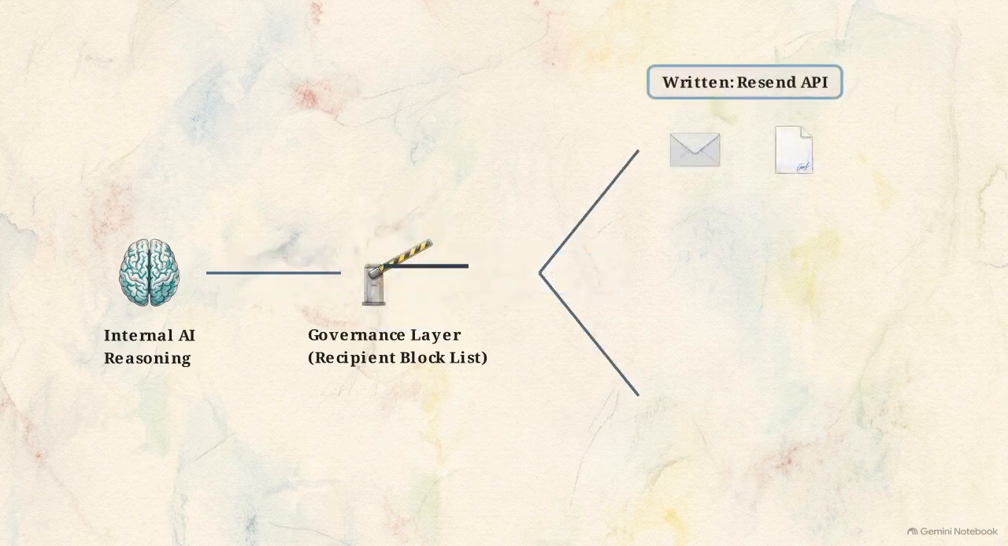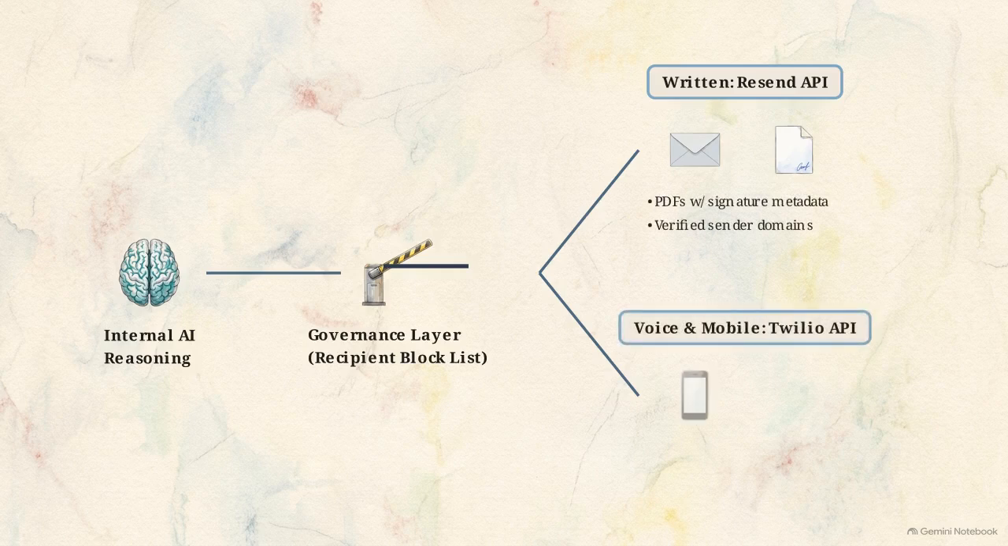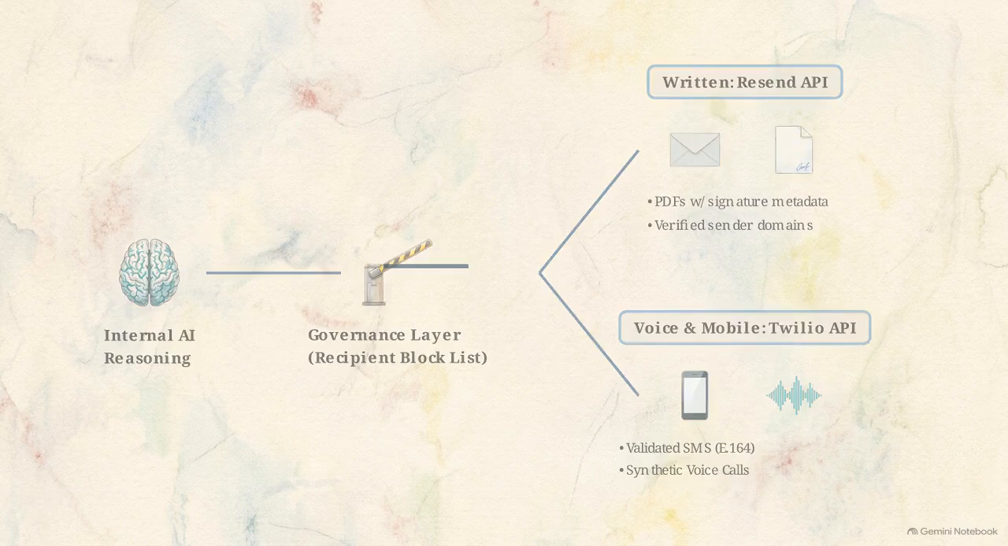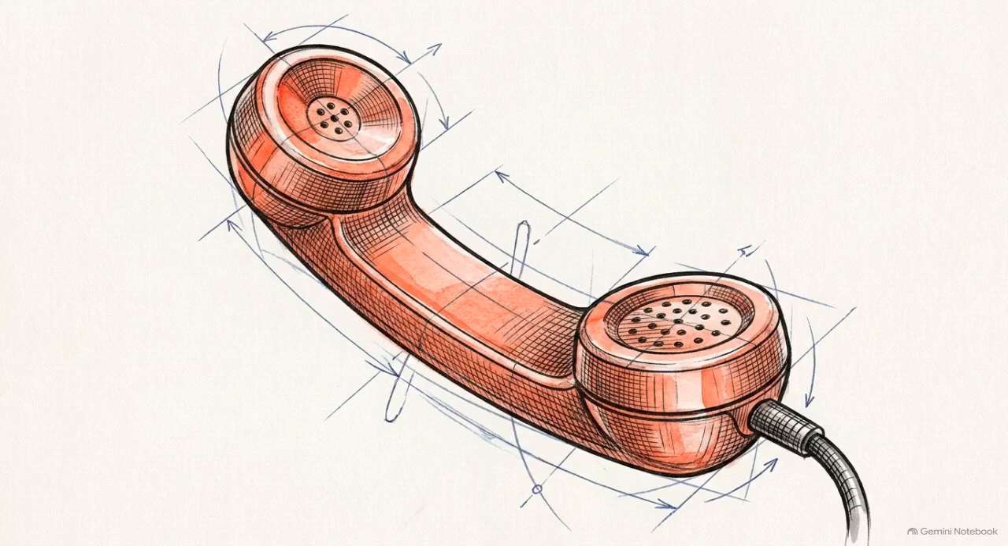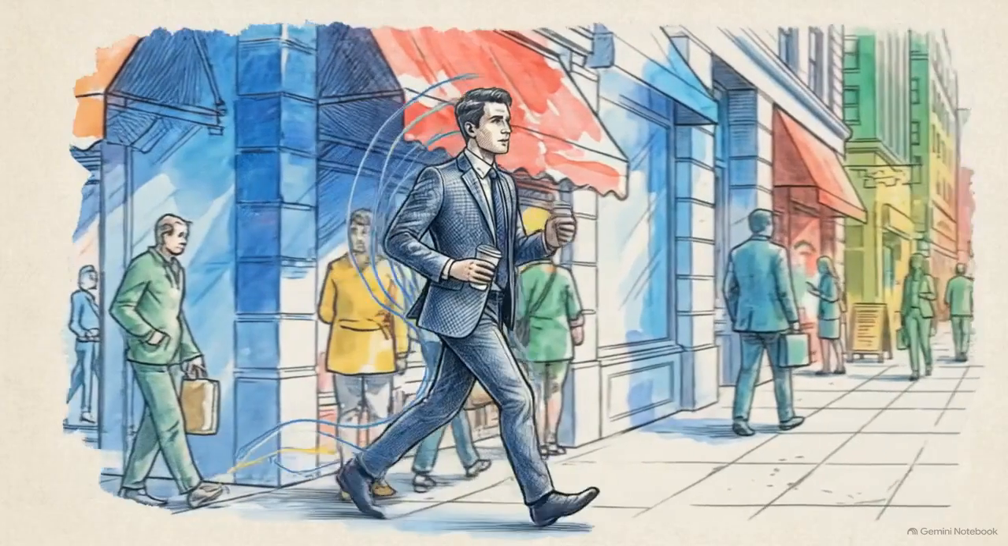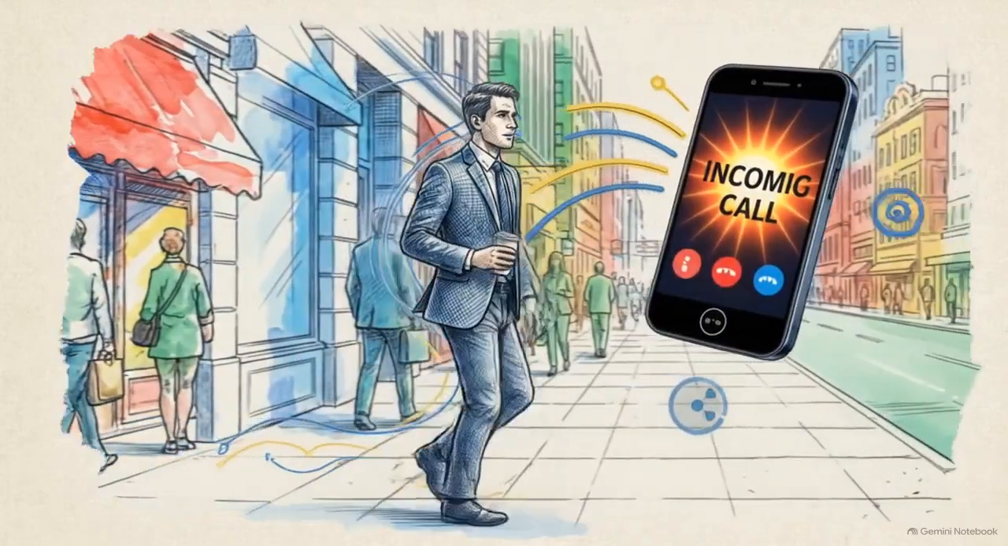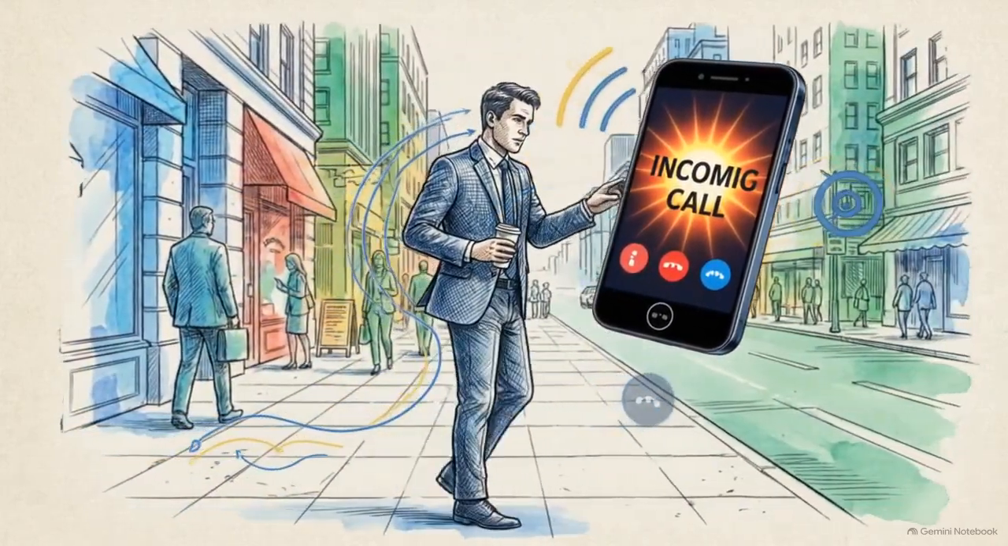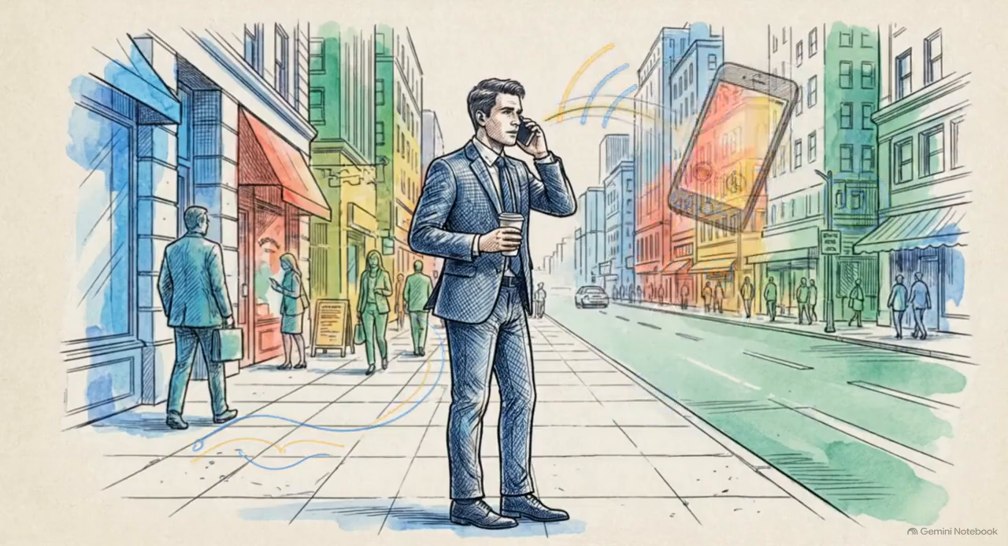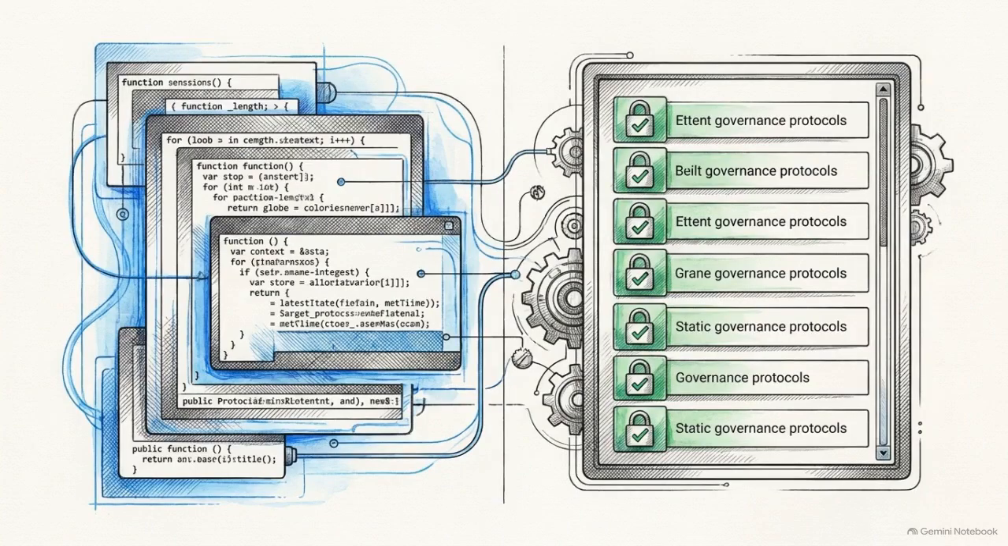It can compose and deliver emails via the Resend API, or generate formal PDF documents complete with precise signature metadata. Integration with the Twilio API enables the system to dispatch validated SMS messages or place outgoing phone calls using a synthetic voice. There is also a dedicated owner escalation route. When operations hit a critical threshold, this route bypasses the standard block lists to place an immediate throttled phone call directly to human leadership. A viable enterprise system requires the capability to act autonomously, combined with the hard-coded constraints to act safely.